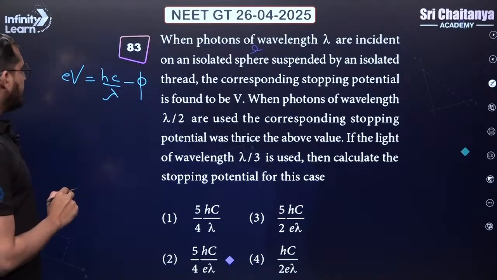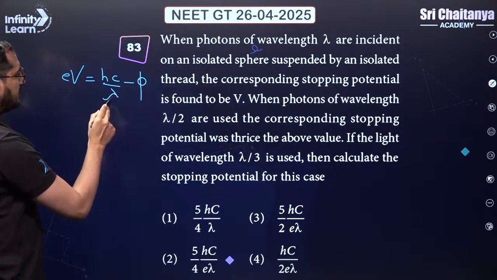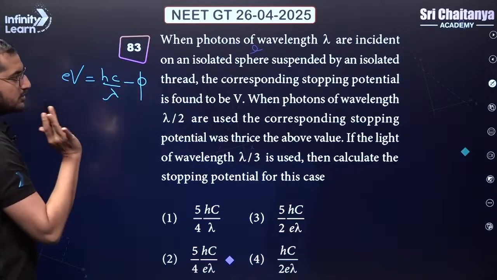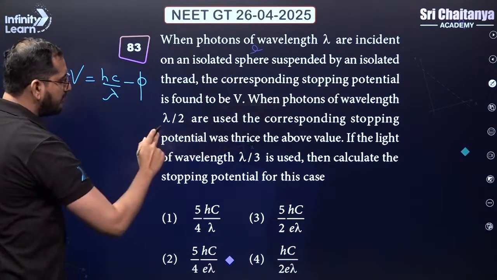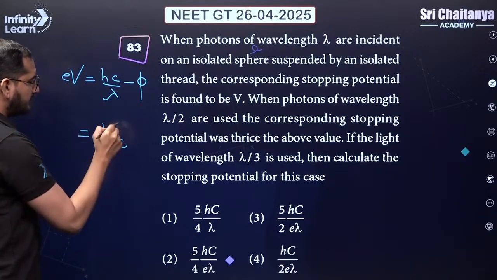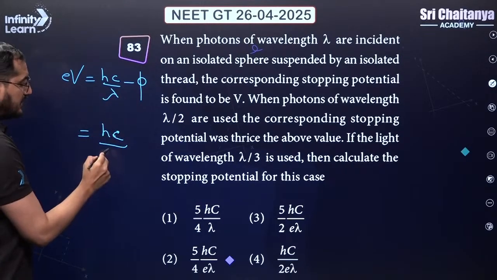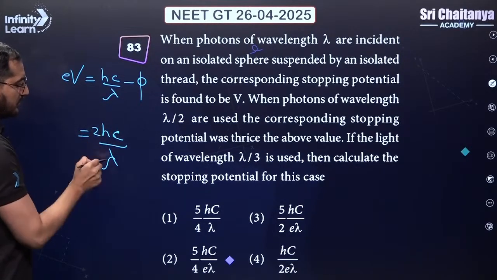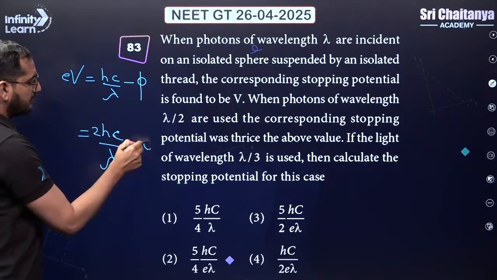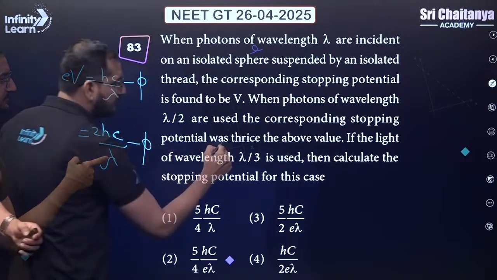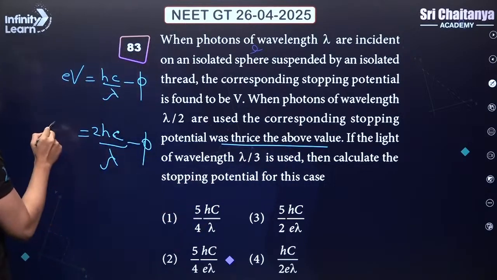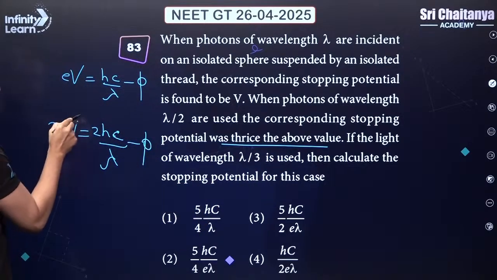Now, in our case number 1, when wavelength is lambda, stopping potential is V. So this equation is perfectly fine. Let's go on to our next part. When photons of wavelength are lambda by 2, we'll put lambda by 2 like this. Work function is same, but as a result, the stopping potential was 3 times the above value. So now the stopping potential is 3V.